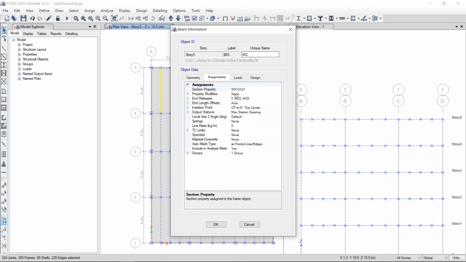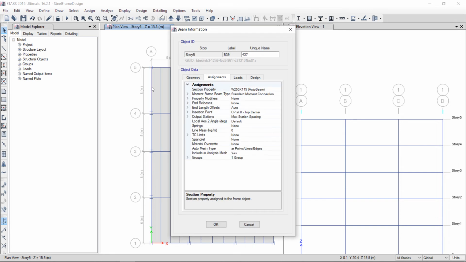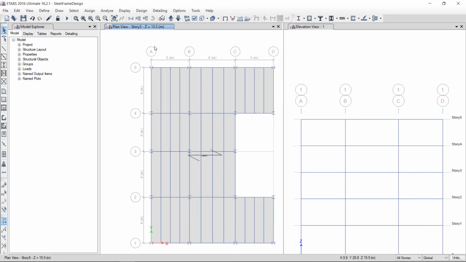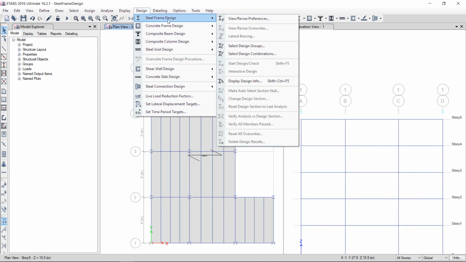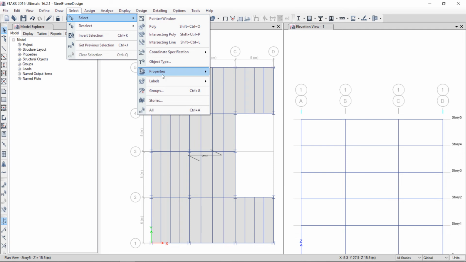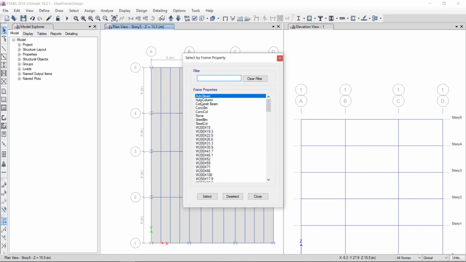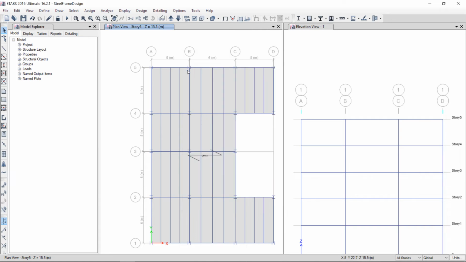Okay, so here you can see W310 by 21. Now the auto list have been disabled for the secondary beams, not for the main steel frames. Now I will go in the steel frame design. For the steel frame design, I have to select all these beams. Select frame members. I will select manually.